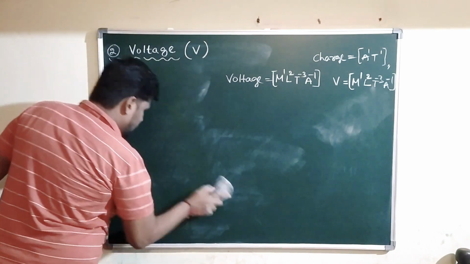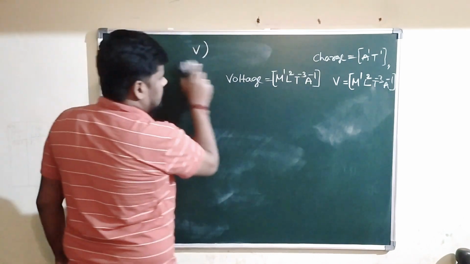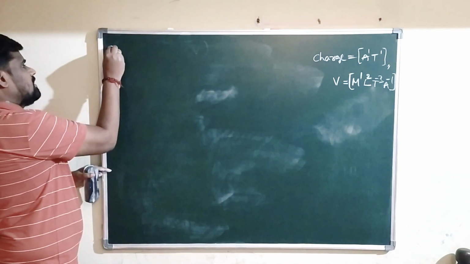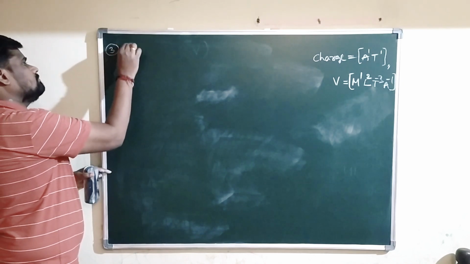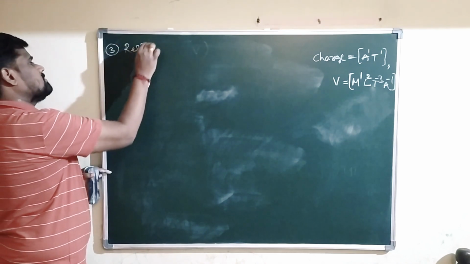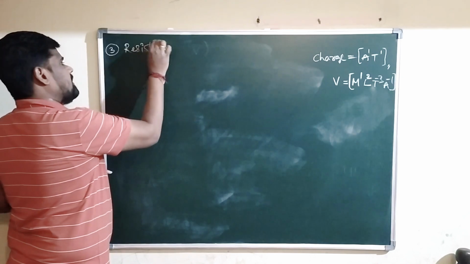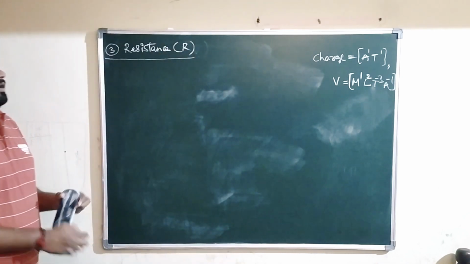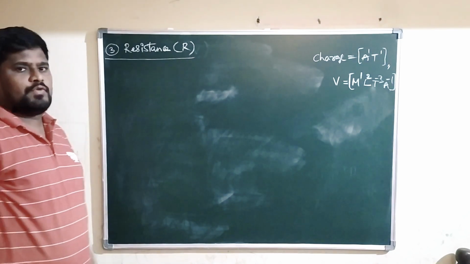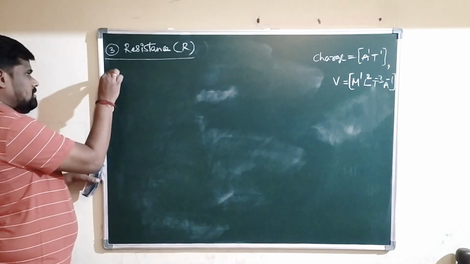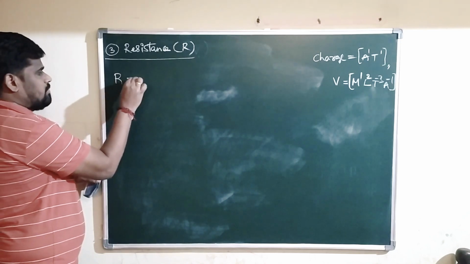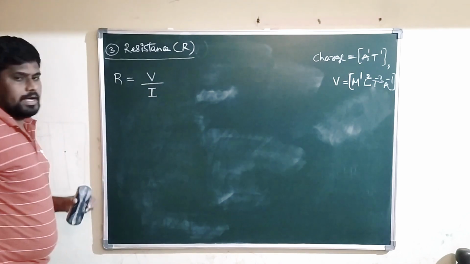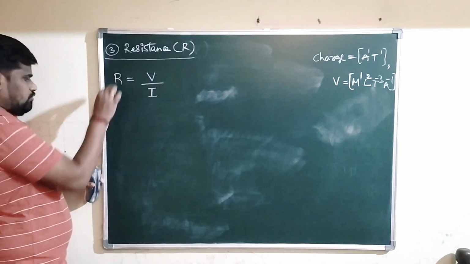So now I will go for another physical quantity here. Third one in this list, that is called resistance. Electrical resistance, denoted by R. The formula for resistance is R is equals to, very famous formula by Ohm's law, R is equals to V by I. What is the meaning of R is equals to V by I?